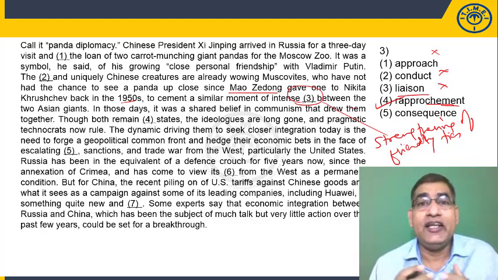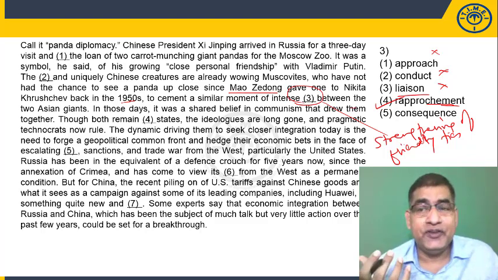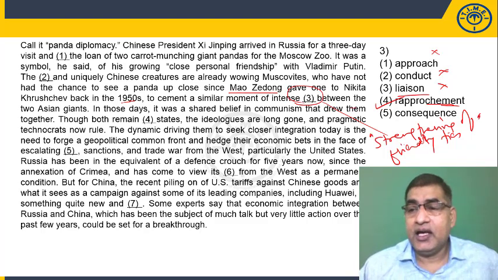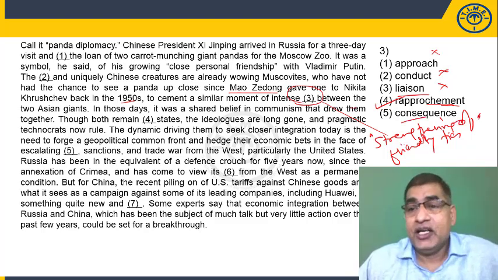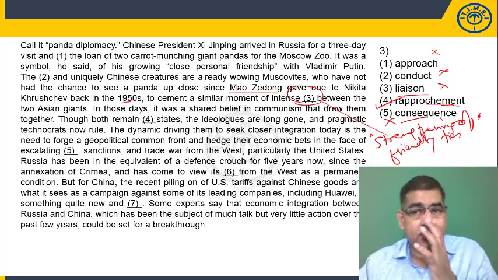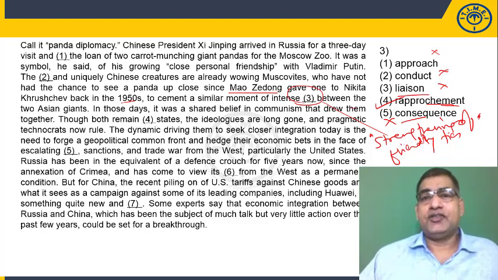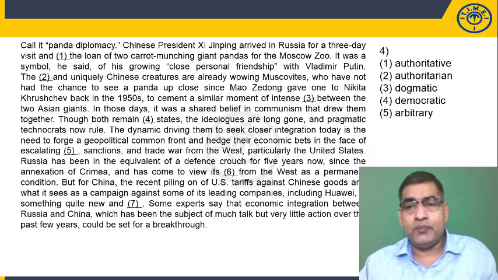It's like a friendly international compromise between two countries. So rapprochement makes exact sense and is close in meaning to what we identified as the possible phrase. Consequence is an effect or a result, especially unpleasant, doesn't make sense. So the third answer has to be 4, with which we move to the fourth blank.